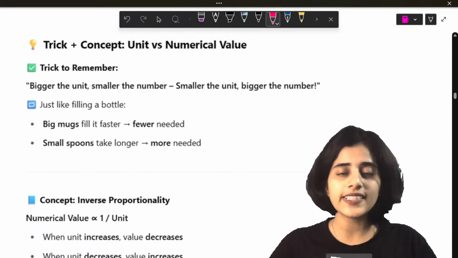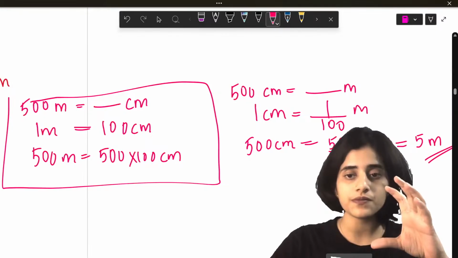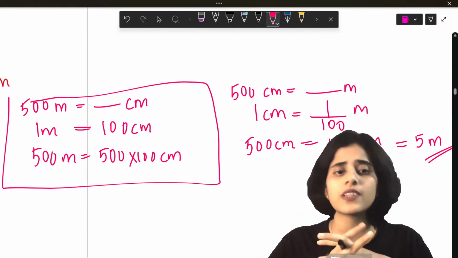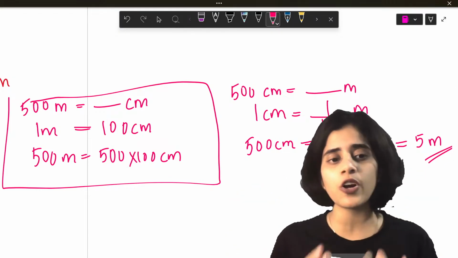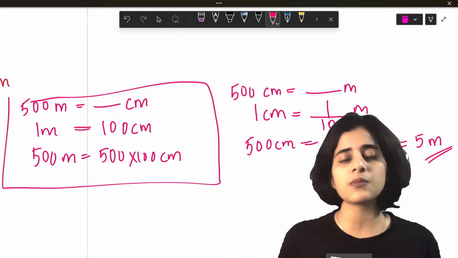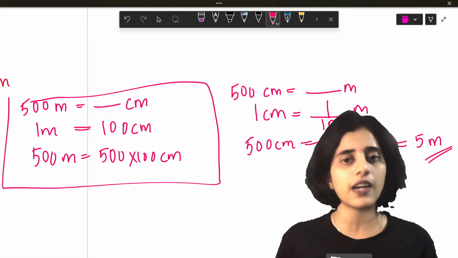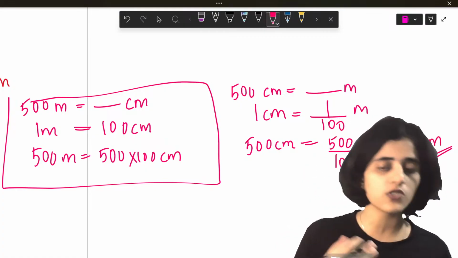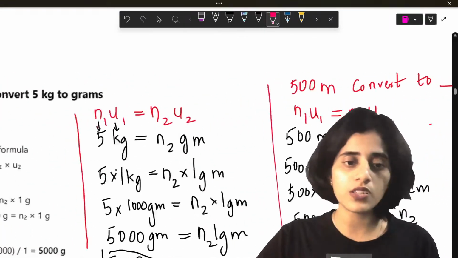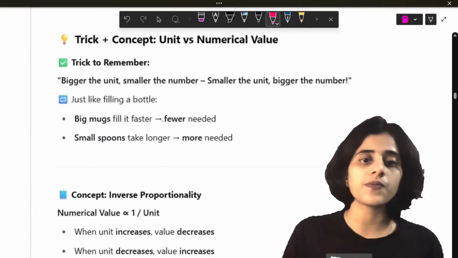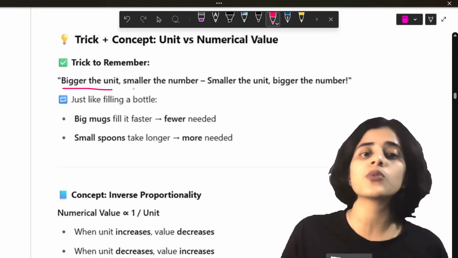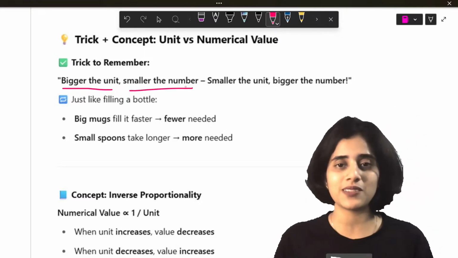Yeah. Now I'll tell you a trick to remember if you should multiply with 100 or divide with 100. I've seen so many students face one major confusion: ma'am, meter to centimeter, should I multiply with 100 or divide by 100? Centimeter to meter, should I multiply or divide? So this is what you should know. The trick is, bigger the unit, smaller the number.